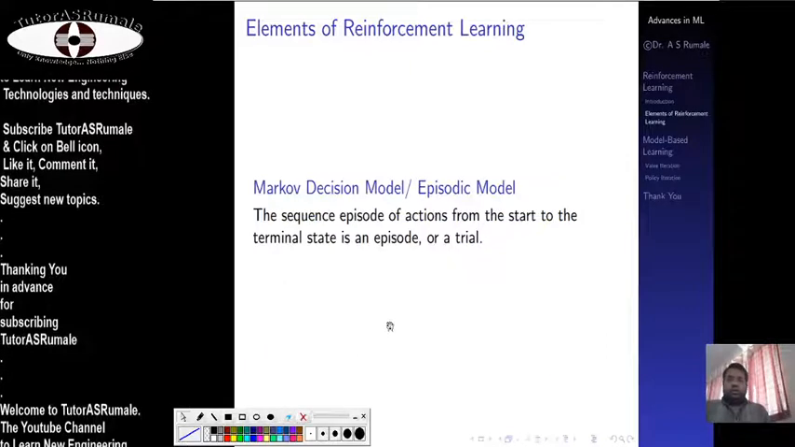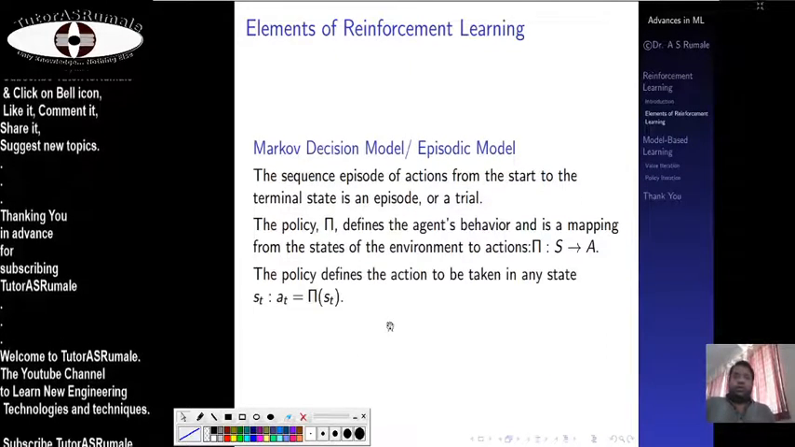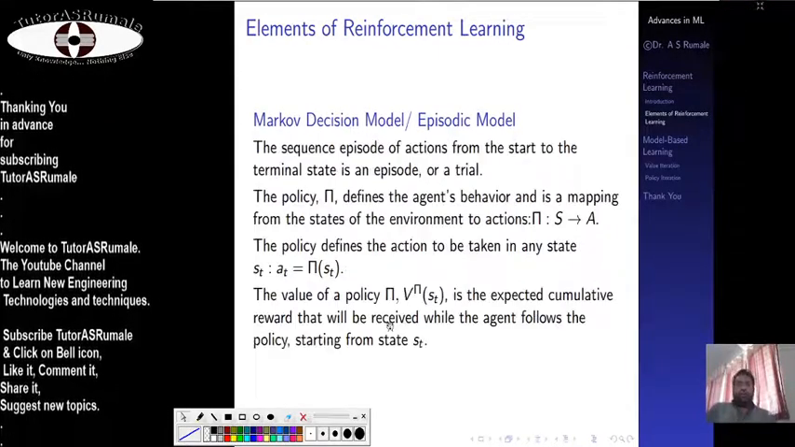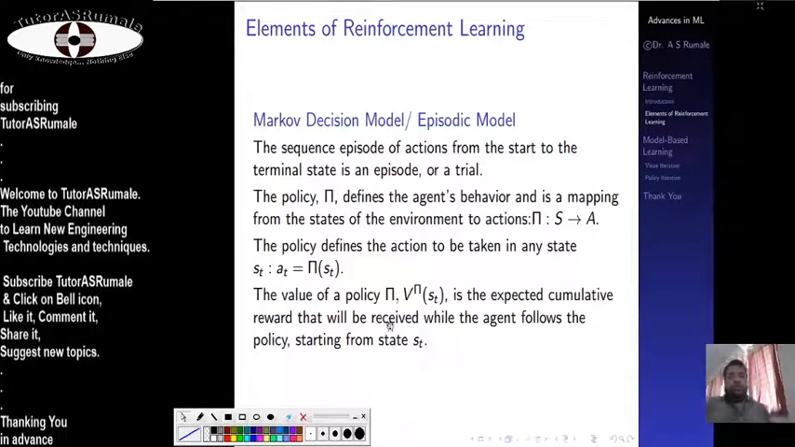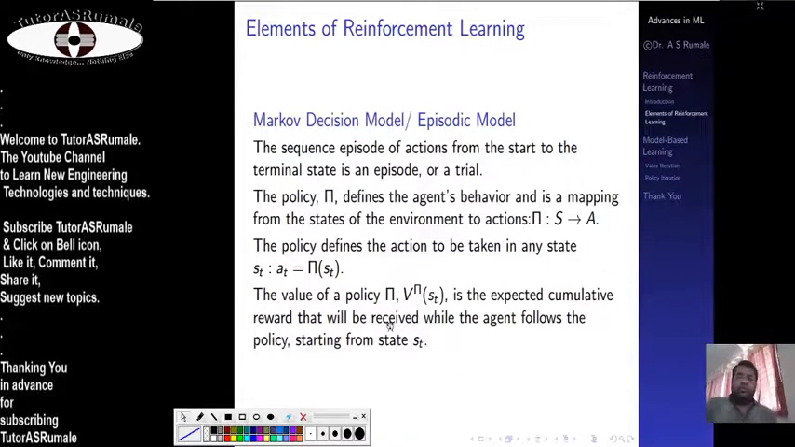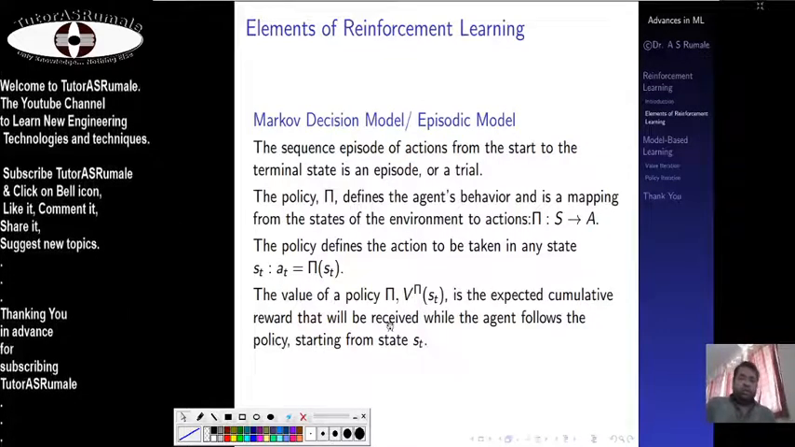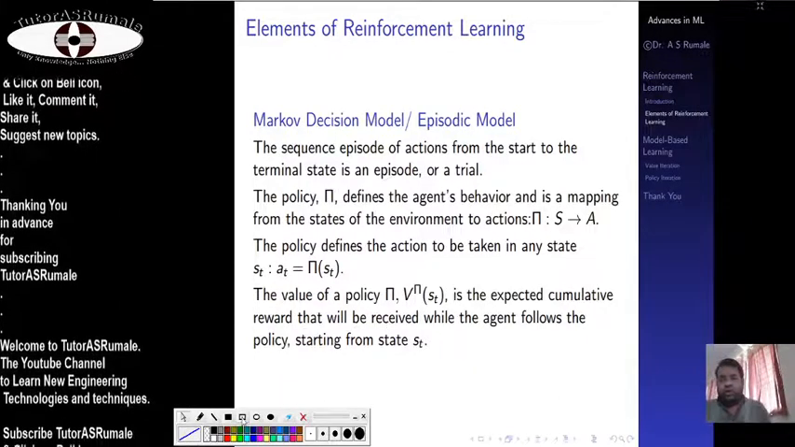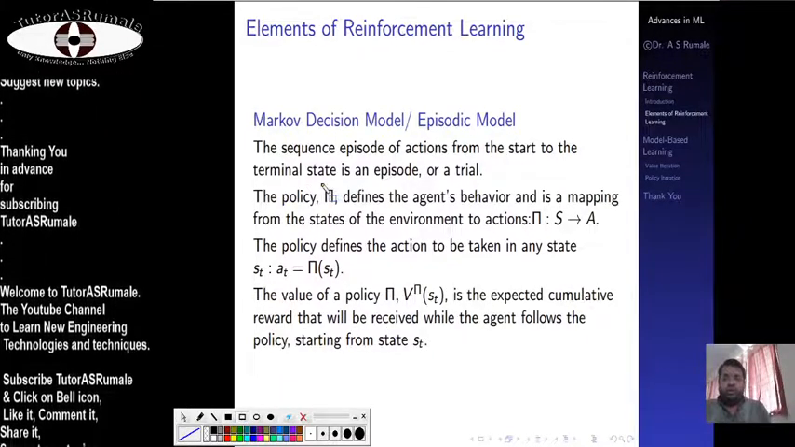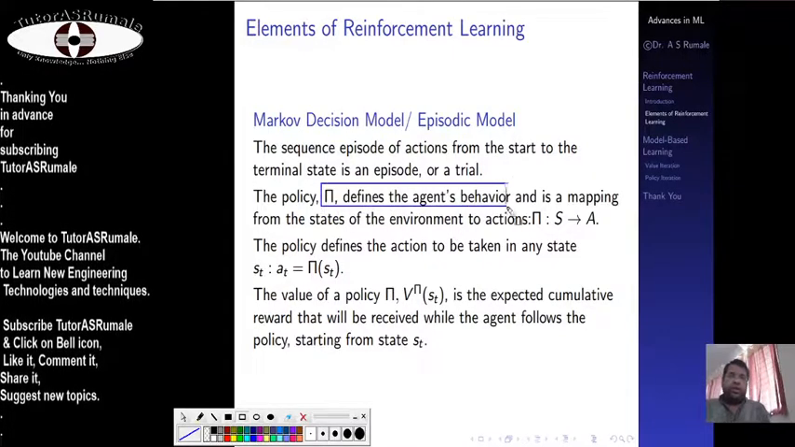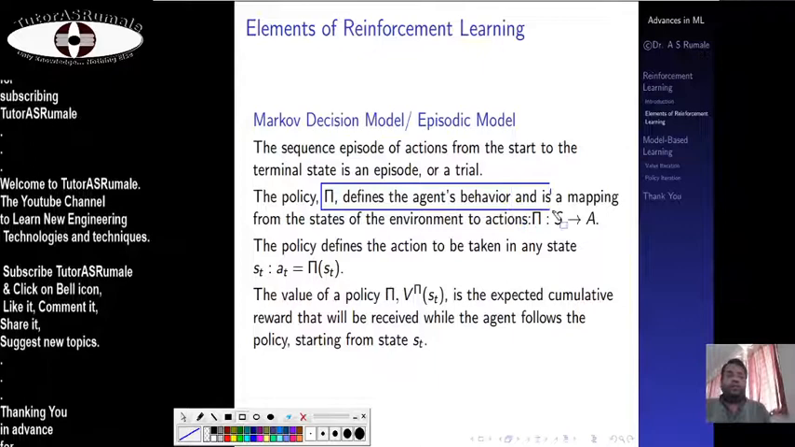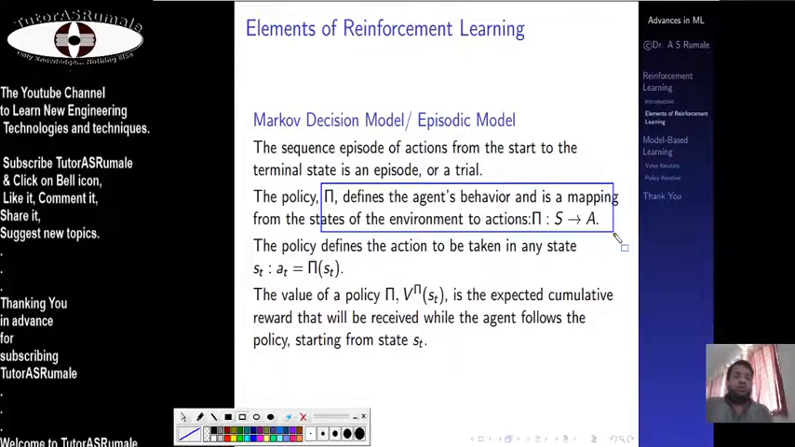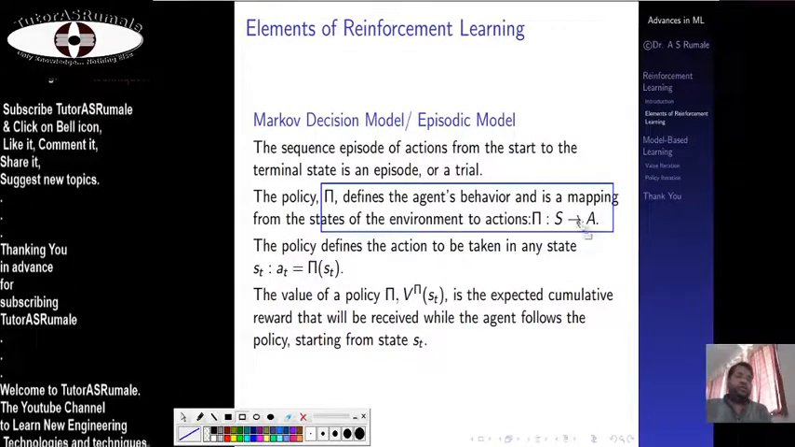If you see this Markov decision model, the sequence of actions from the start to the terminal state is an episode or a trial. Let's take one state, and for that particular state, based on the particular action, and so on. Here the agent is required to make a policy. Let's say pi defines the agent's behavior, and it is a mapping from states to actions, such that pi means a state which directs to a particular action.